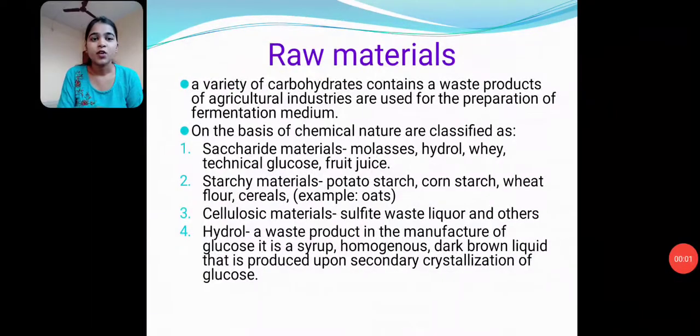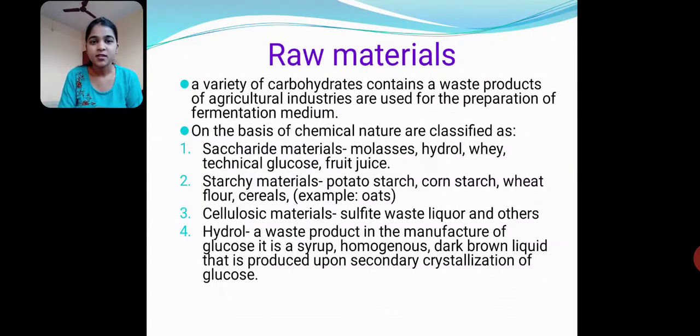Next, raw materials. A variety of carbohydrate-containing waste products of agricultural industries are used for the preparation of fermentation medium. On the basis of chemical nature, they are classified as saccharide materials. Saccharide materials involve molasses, hydrol, whey, technical glucose and fruit juice. Hydrol is a waste product in the manufacturing of glucose. It is a syrup, a homogeneous, dark brown liquid that is produced upon secondary crystallization of glucose.